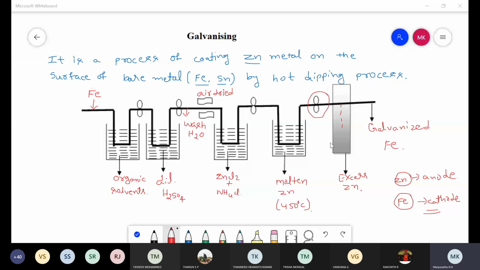It is a process of coating zinc metal on the surface of base metal like iron or tin by hot dipping process. Now you tell me, what is galvanizing? It was showing on your screen, correct? The definition is there or not?